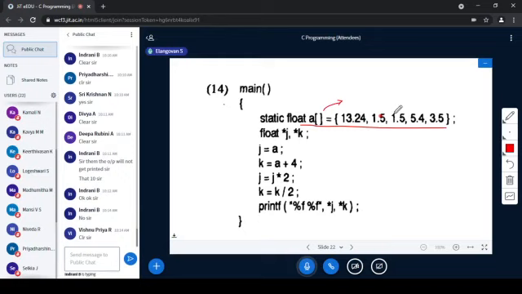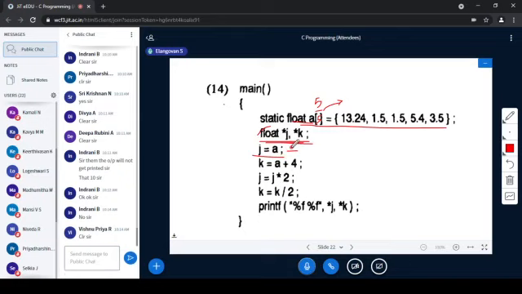Since at the time of declaration itself you are initializing, you can drop this 5. You need not mention it here; it is optional. Even if you mention 5, it is not a problem. Both are acceptable. And we are taking j and k as float pointers, since it is a float array.